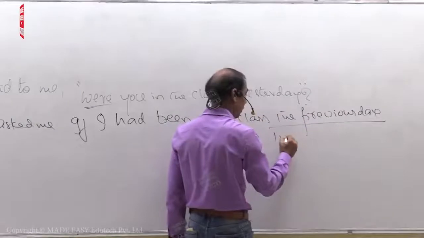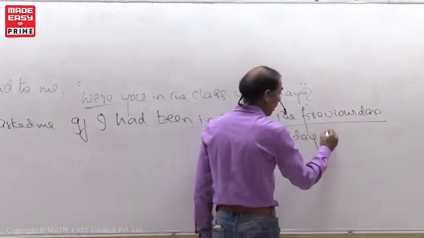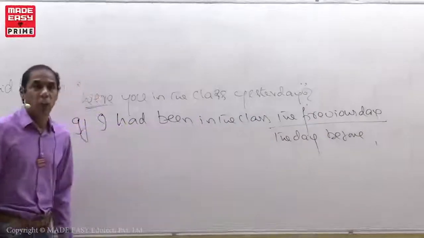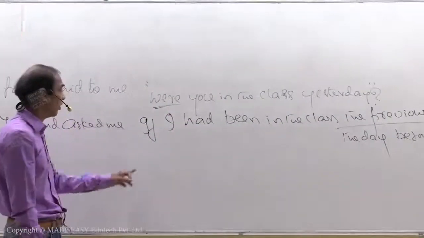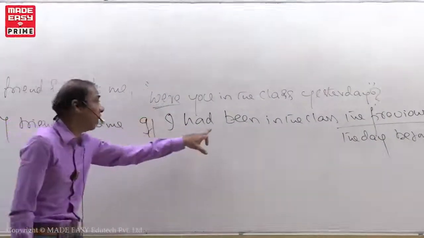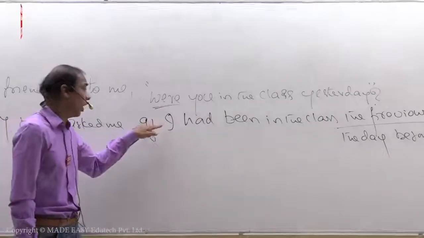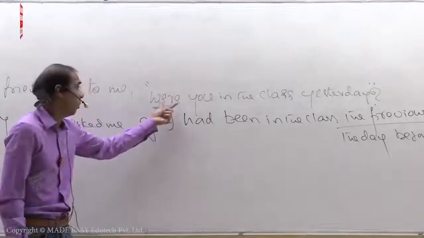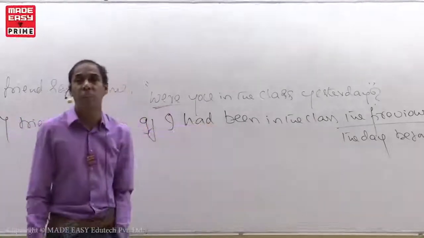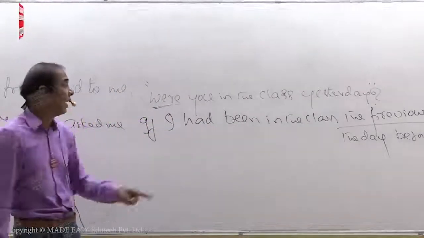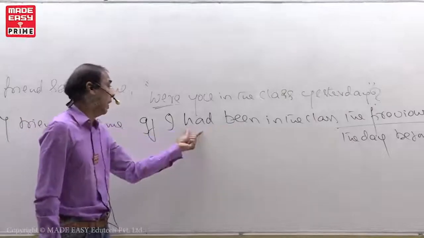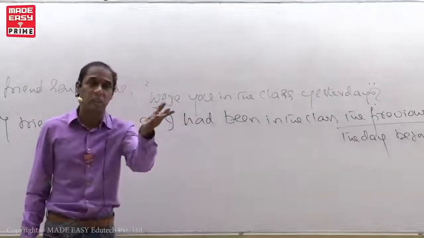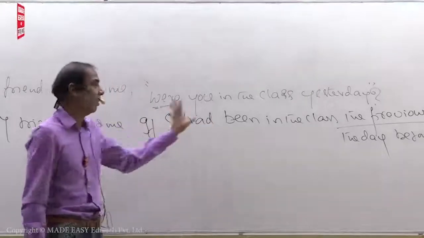or else the day before. Both are correct. Some students are getting confused; how are they writing? They write if I was. If you write if I was, again you are repeating the past tense. So this is wrong. Past tense should be turned into past perfect. What is the form of the past perfect? Had plus V3. What is the V3 of were? Been. I told you: am, was, been; is, was, been; are, were, been. That's it.